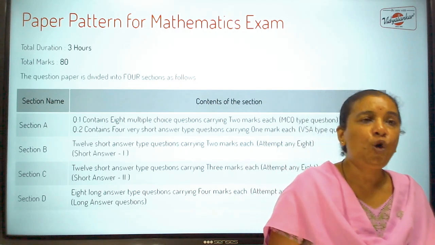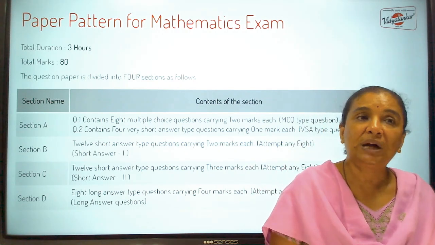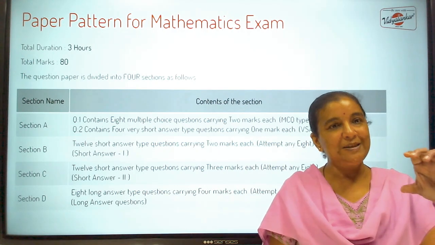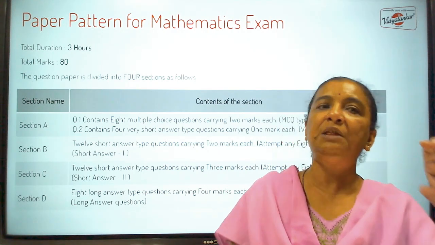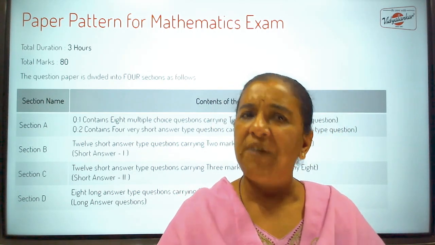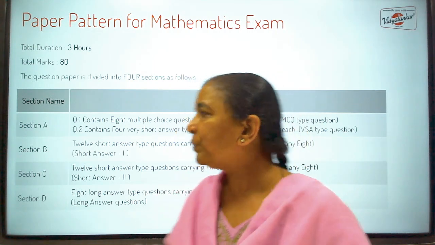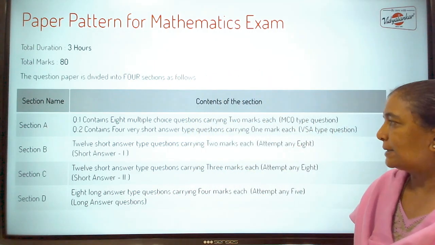Then there are 4 questions which carry 1 mark each, and here you are supposed to write the solution of the question in brief. The questions are also quite easy because they carry only 1 mark. So these are usually easy questions and they carry a total of 4 marks.